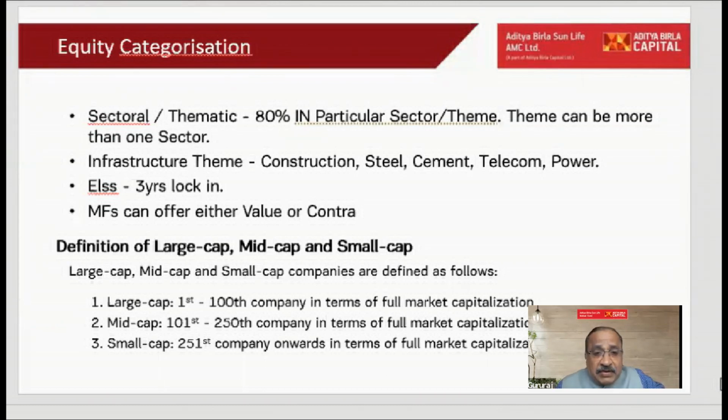Similarly, when I'm building a portfolio for mid cap, I have to only select from 101 to 250. My small cap is anything above 251. This is how small cap, mid cap and large cap are defined by the regulator. I have to follow this.